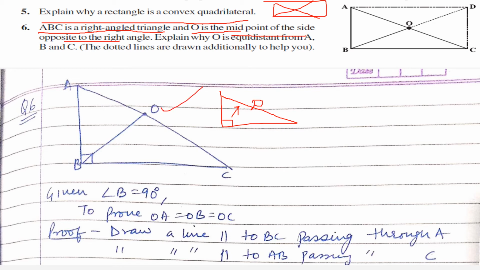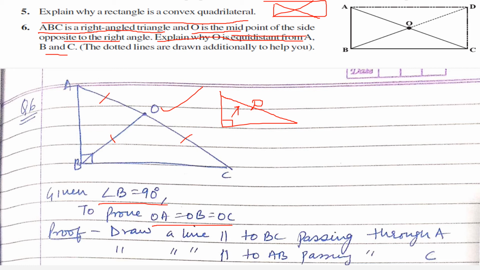Now what they are saying: explain why O is equidistant from A, B and C. They are asking why this O is equidistant from point A, point B and point C. We have to prove this thing. So what is given to us? Angle B is 90 degrees. To prove: OA equal to OB equal to OC. Now to prove this, we have to do a construction.